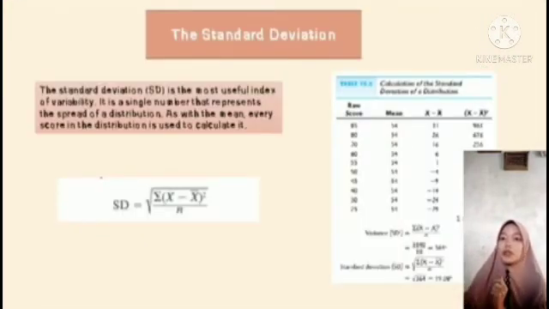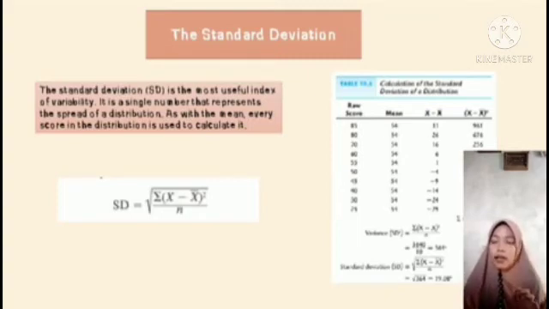Next, it's about the standard deviation. Standard deviation is the most useful index of variability. It is a single number that represents the spread of a distribution. As with the mean, every score in the distribution is used to calculate it. Look at this example; here is the formula. Standard deviation equals the square root of sigma (x minus x-bar) squared divided by n.